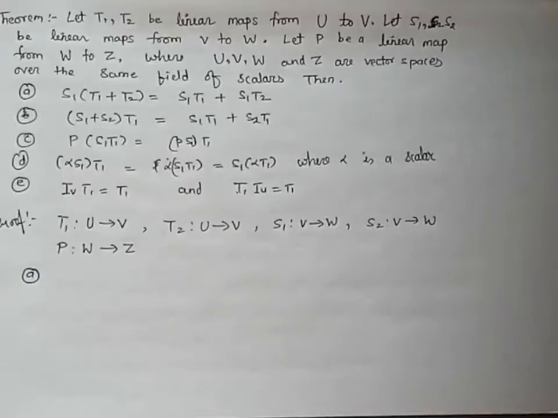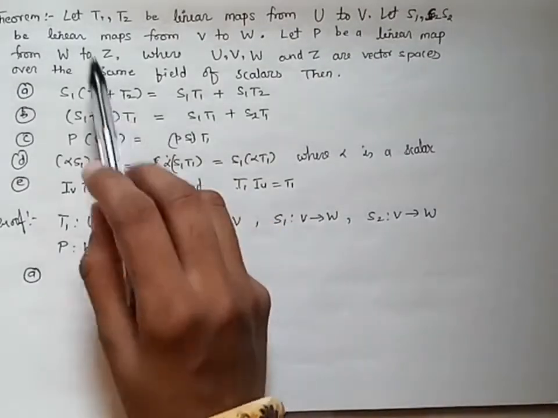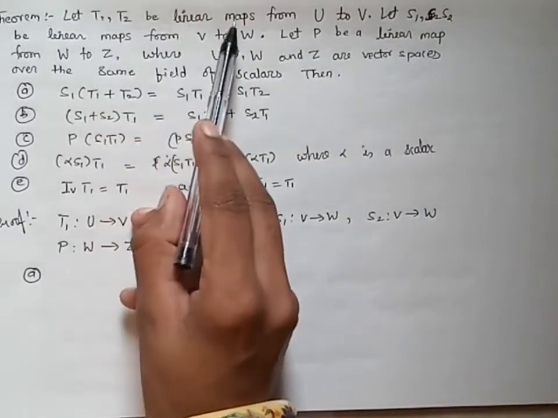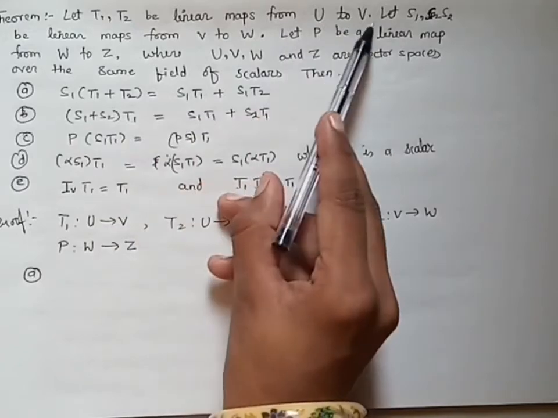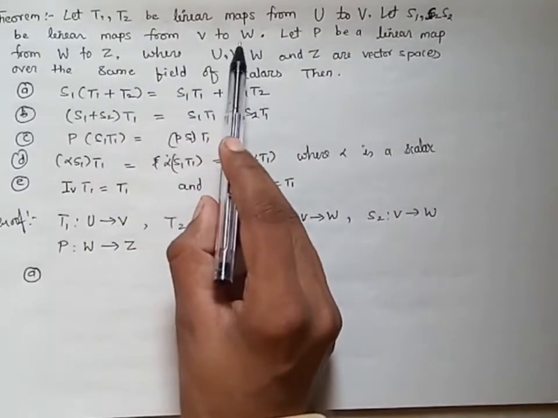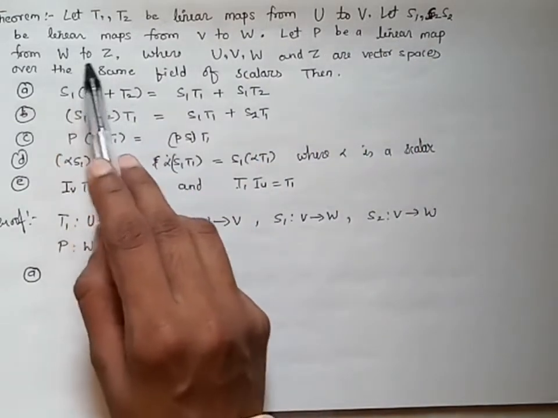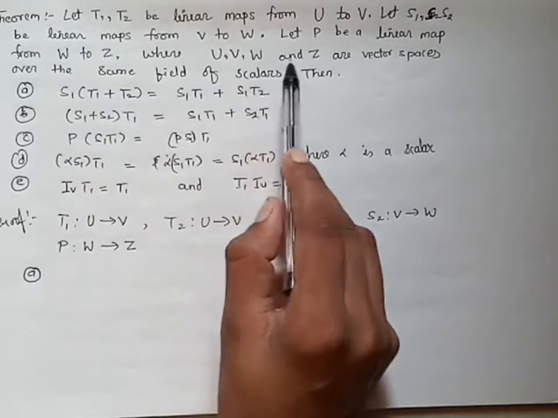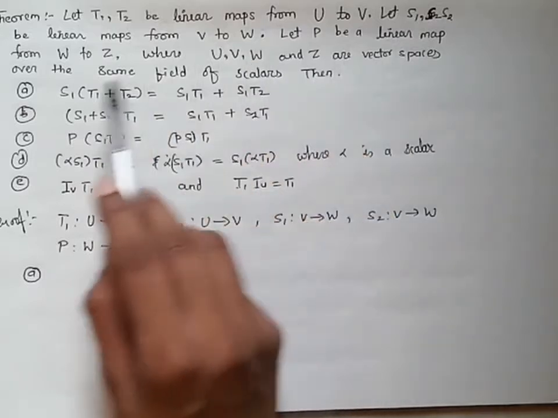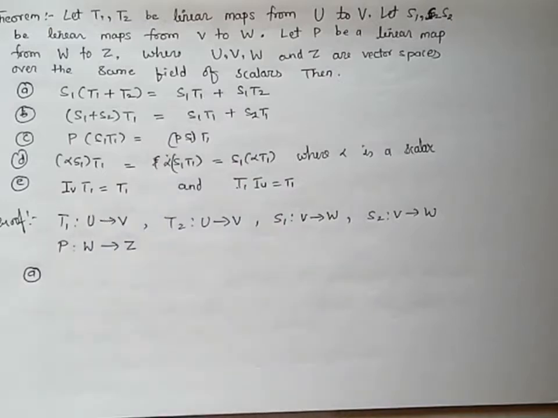Here we have a theorem based on the composition of linear maps, which is given. Let T1 and T2 be two linear maps from U to V, and S1 and S2 be another two linear maps from V to W, and P is another linear map from W to Z, where U, V, W and Z are vector spaces over the same field of scalars. Then they are asking us to prove these 5 points. So we'll prove every point one by one.